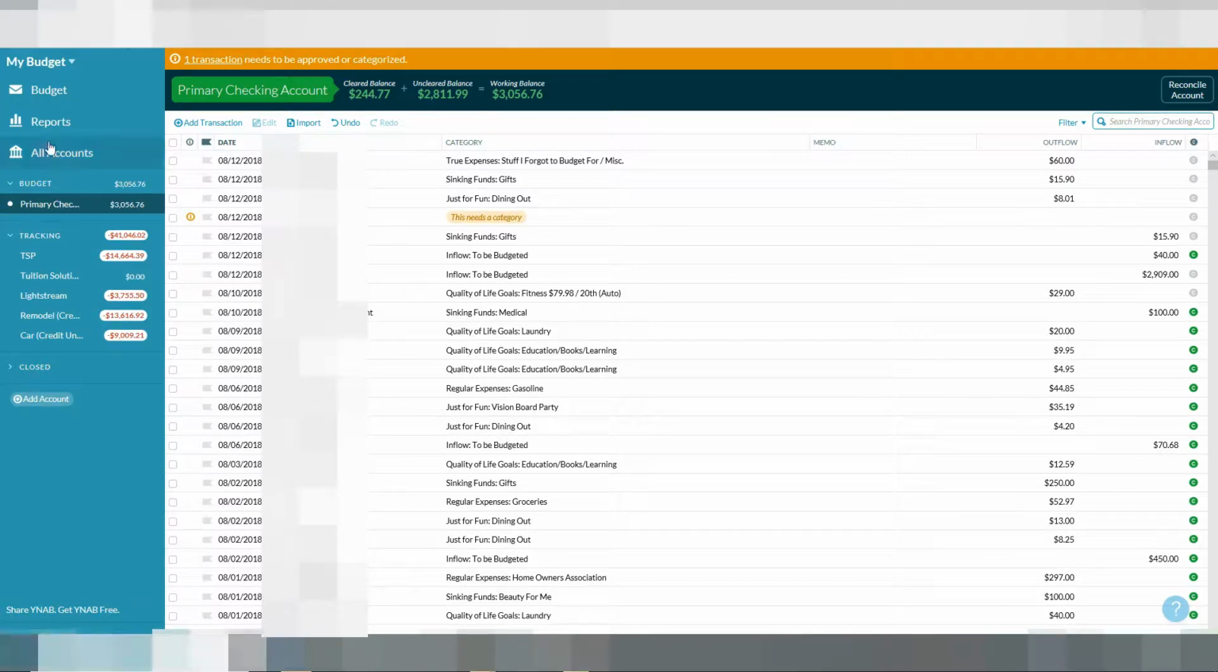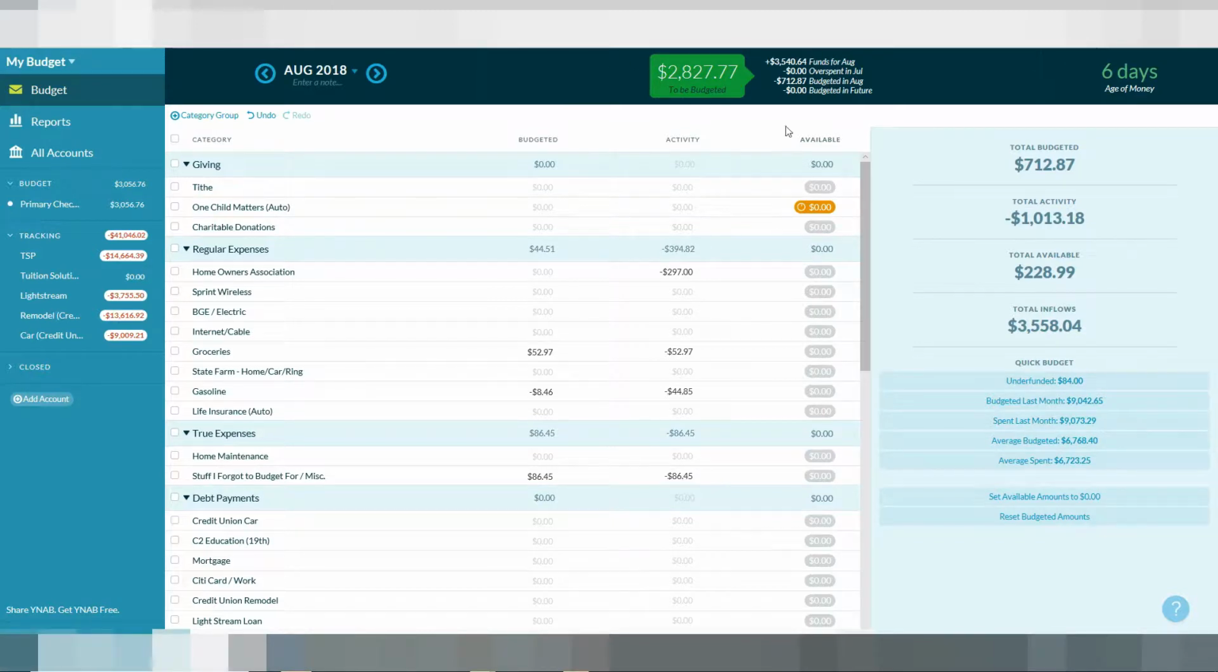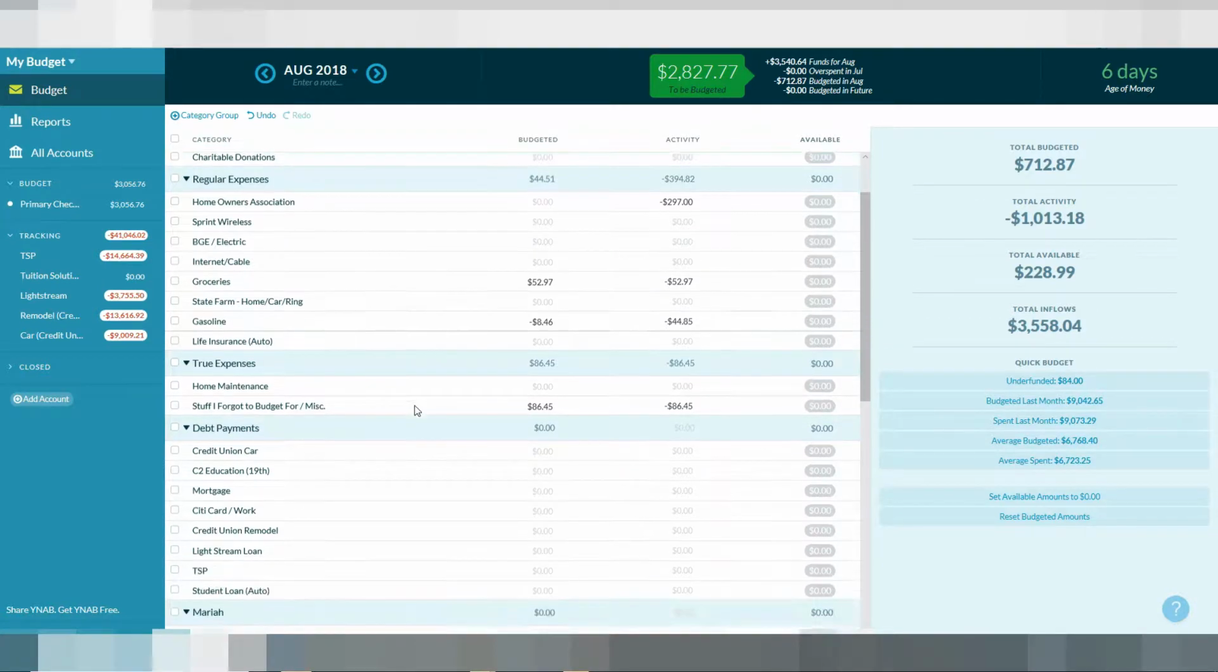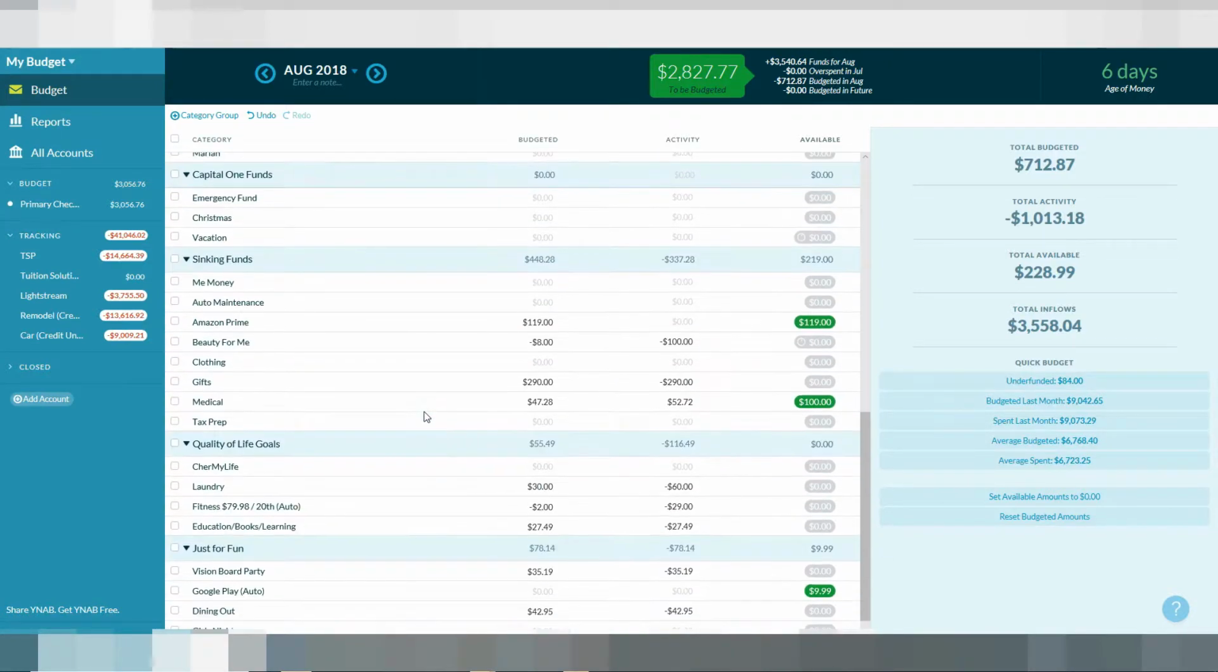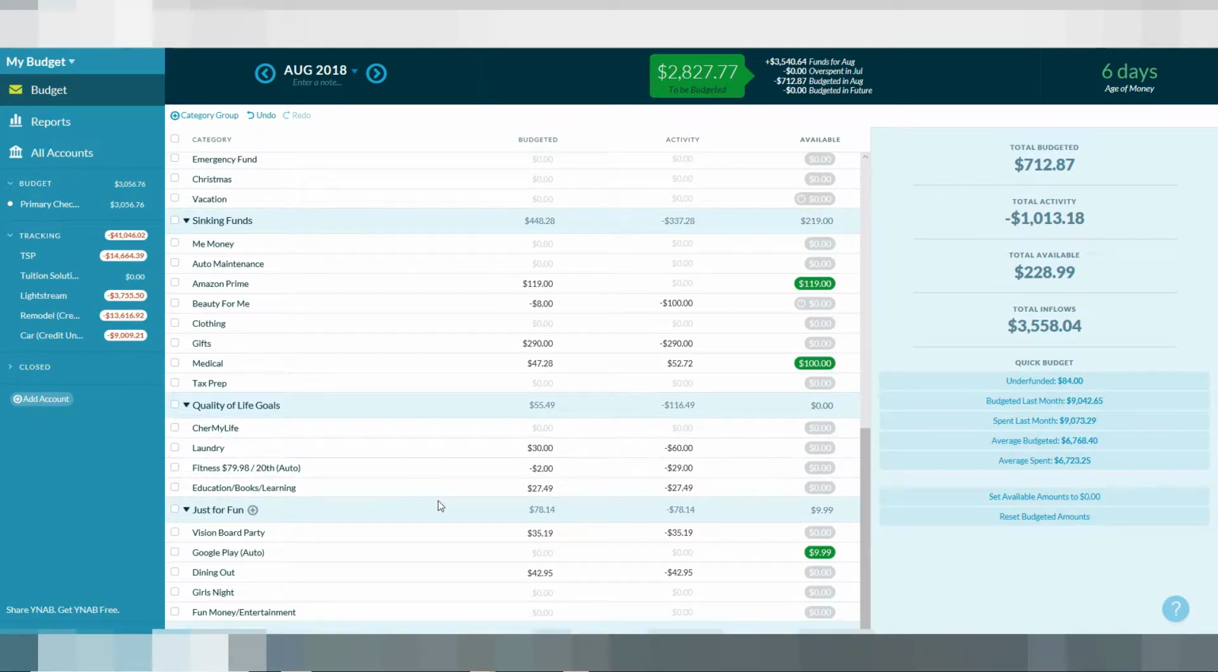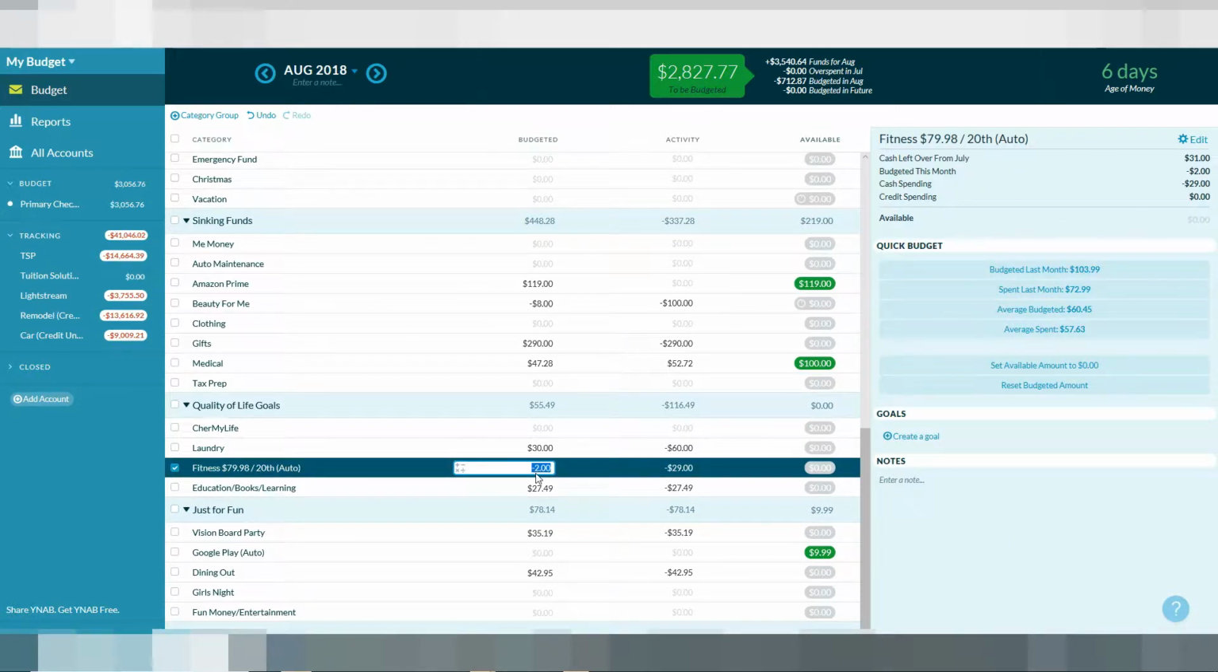So what's going to happen, and I'll go back up here to budget, you'll see that I have money in my account that needs to be budgeted. So what I'm going to do is just go through my spreadsheet for this payday and start popping in some numbers. So the first thing I had in here was for the gym. And I have that down in here in fitness. So a negative $2 because I had to adjust something from last month.